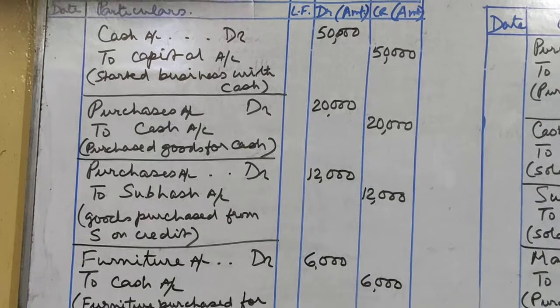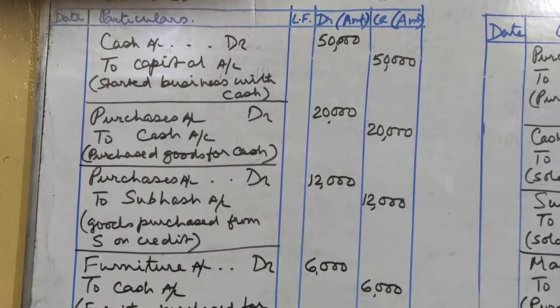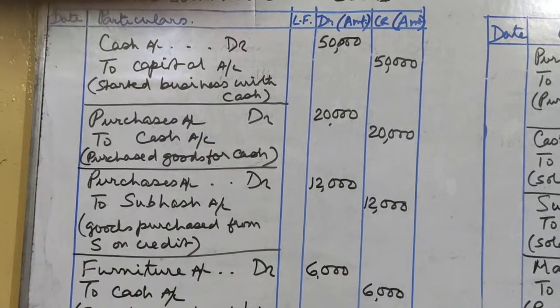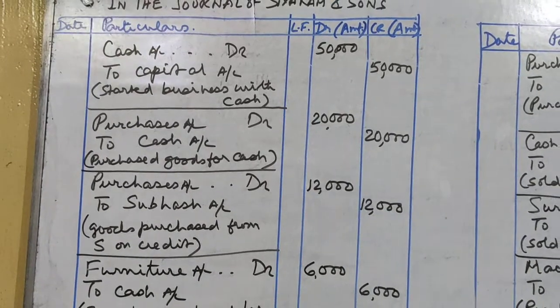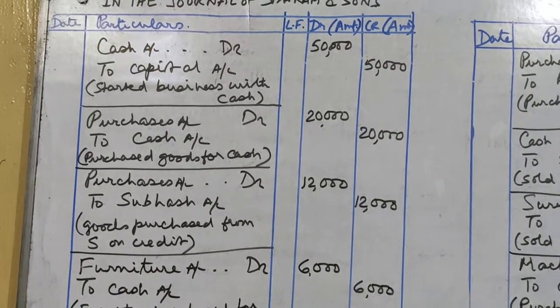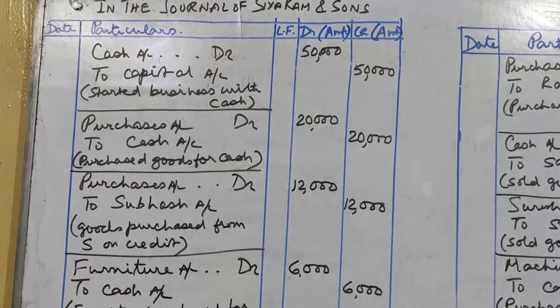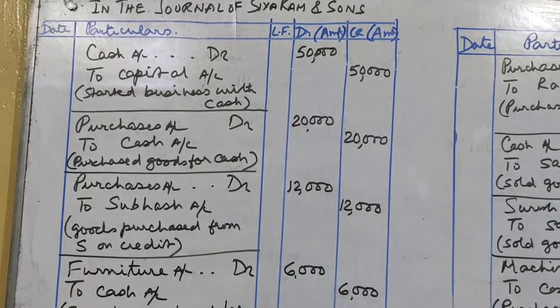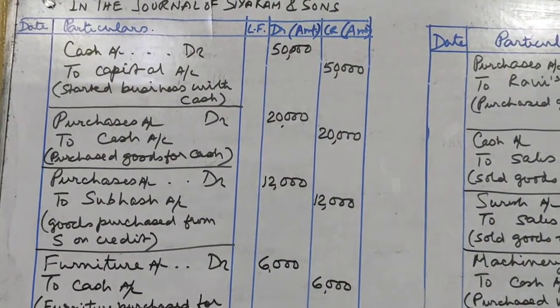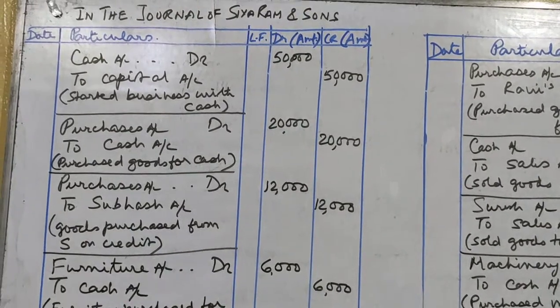So we write the page number of the ledger where this transaction has been written. Since we have not discussed ledger, that is why it remains blank over here. But later on we will see that we will write the page number of the ledger where this particular transaction is written. So this is how the business transactions are written in the book, that is the journal.